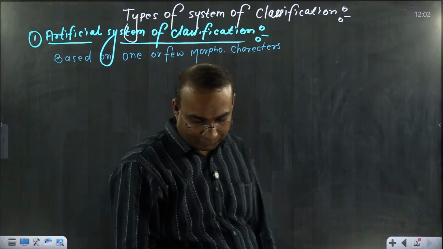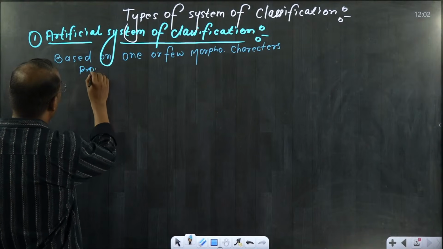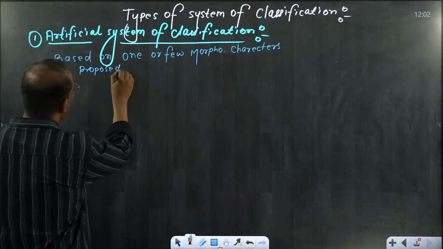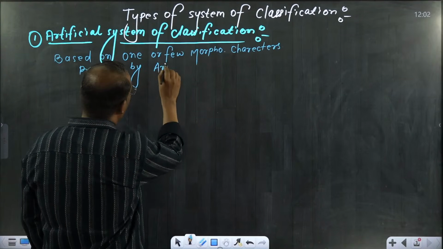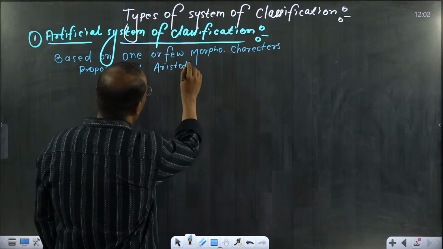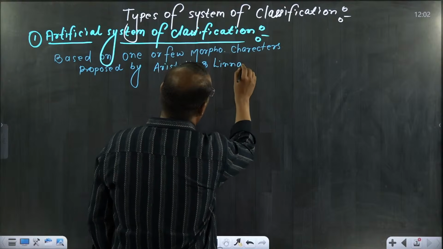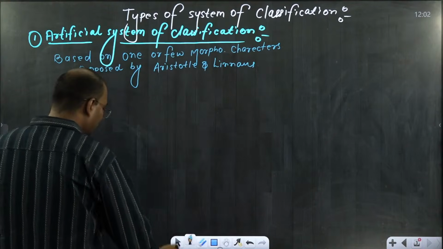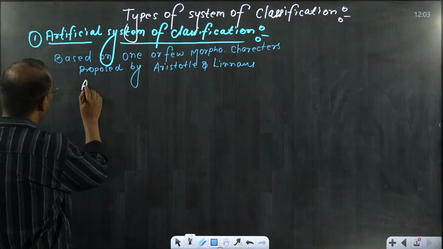And who proposed this? Proposed by both scientists. You can write here Aristotle and Linnaeus also. They have proposed it in different ways. So one by one we will talk, first Aristotle. What Aristotle is doing, what Aristotle said.